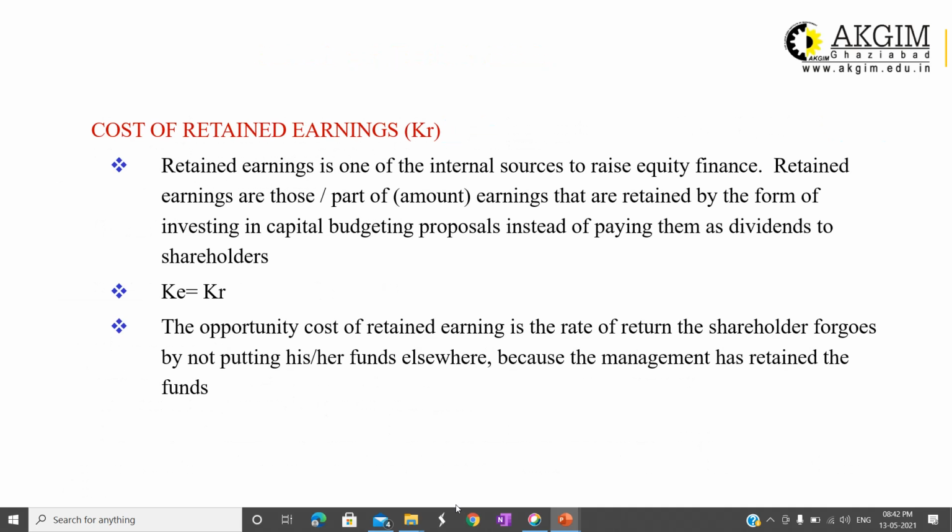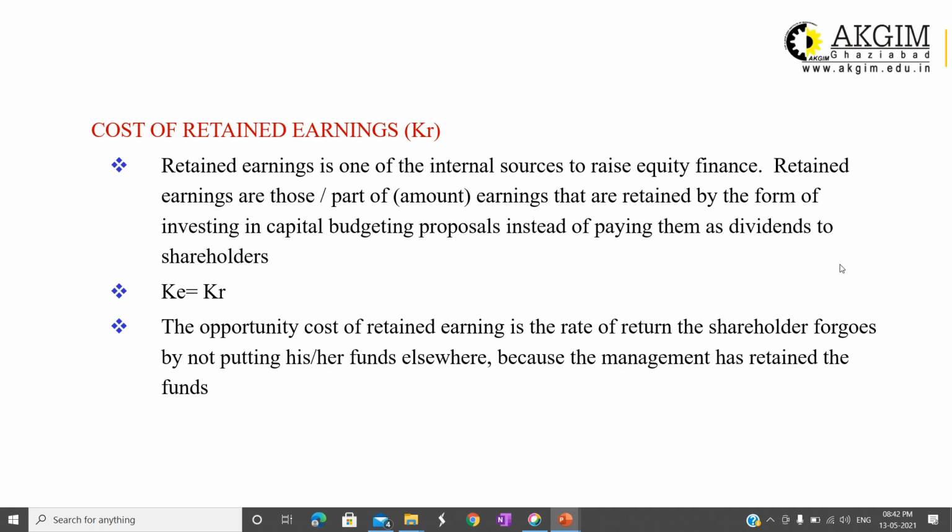Second is cost of retained earning. Cost of retained earning means when the company is earning profit, the company has the option to give dividend to the shareholders or retain it within the business for reinvestment, right? For circulation of the money. Retained earning is one of the internal sources to raise equity finance. Retained earnings are the part of the earning which is retained by the company, by the firm, right? And it will be reinvested in the business itself.